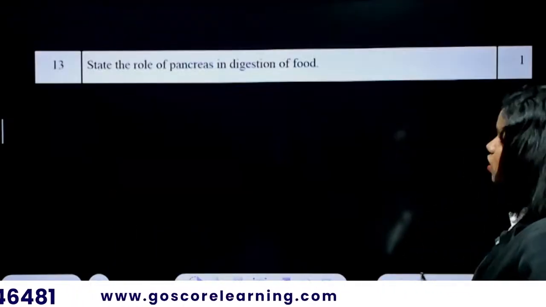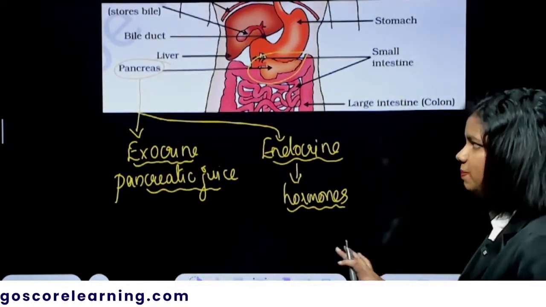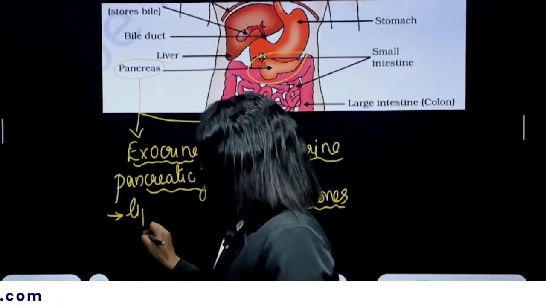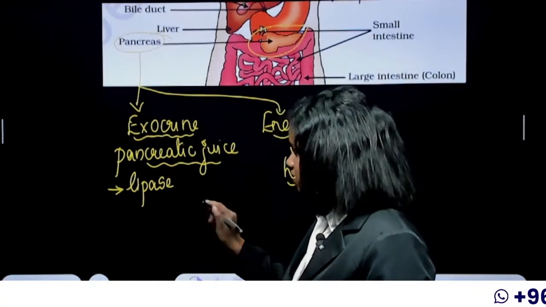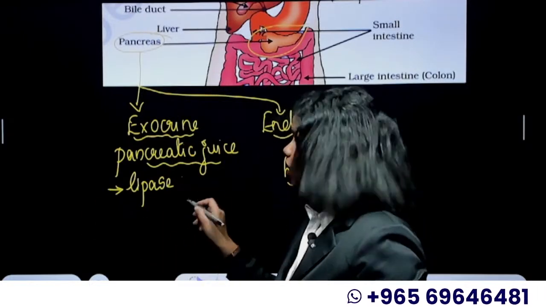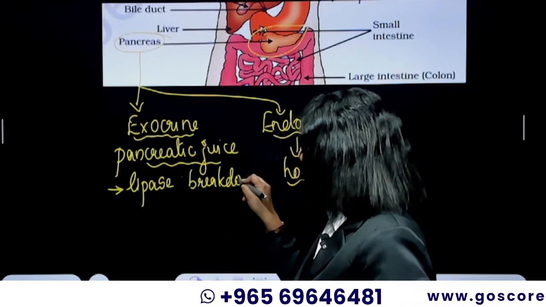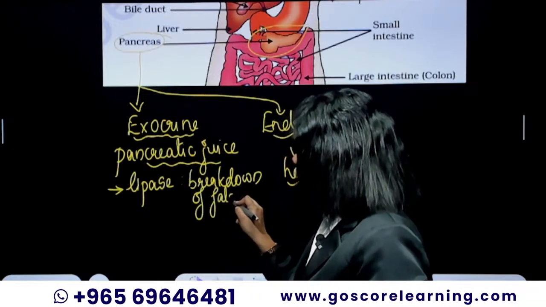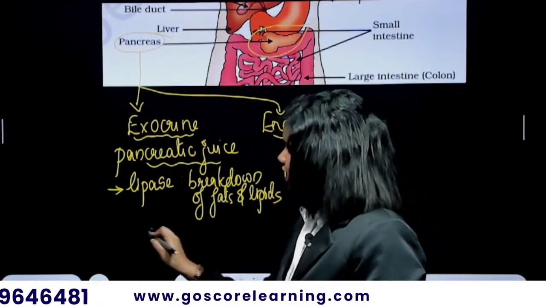So the question is, state the role of pancreas in food digestion. You can say that the pancreatic juice has lipase, an enzyme present in the pancreatic secretion, which helps in the breakdown of fats. So the breakdown of fats and lipids, you can say.